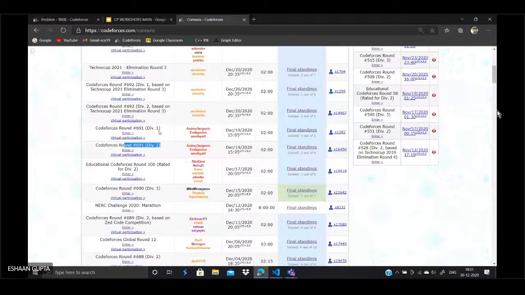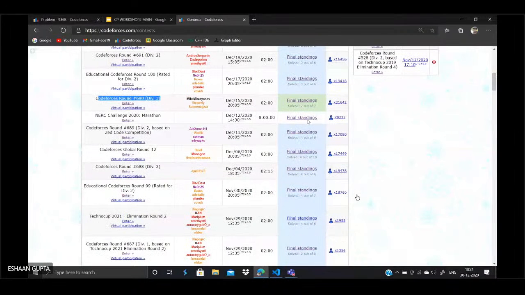All right. And here this is the Codeforces Round 690. This was a Division 3 round, which was rated only till 1600, and it was for beginners, right? And all other participants who have a rating greater than 1600 can participate unofficially in it. It is unrated for them. They can only participate. Their rating is not going to change.